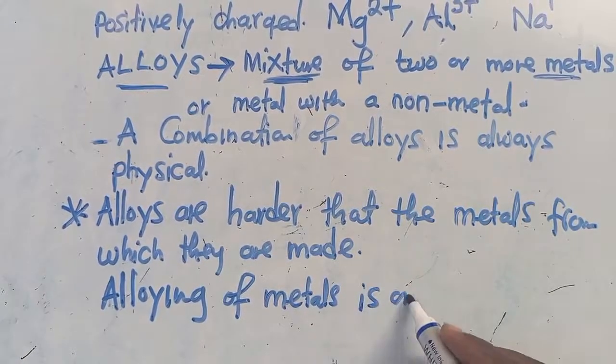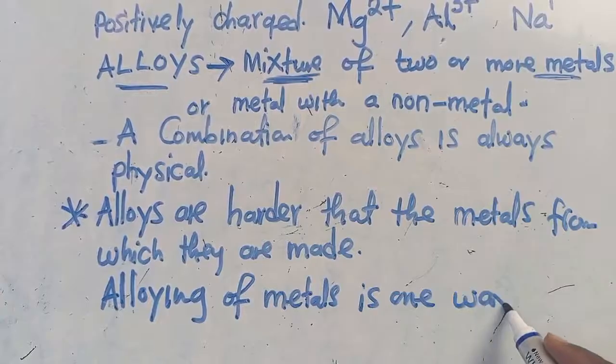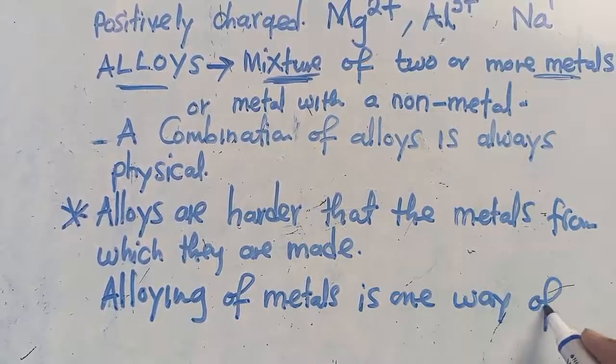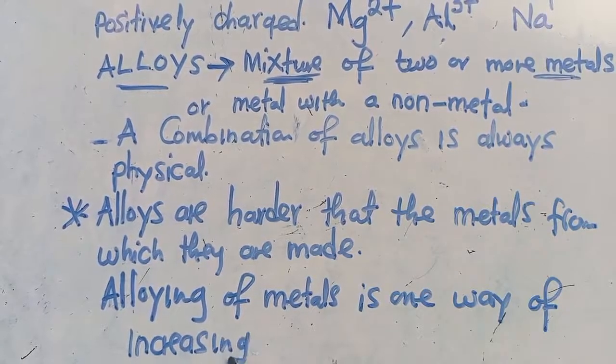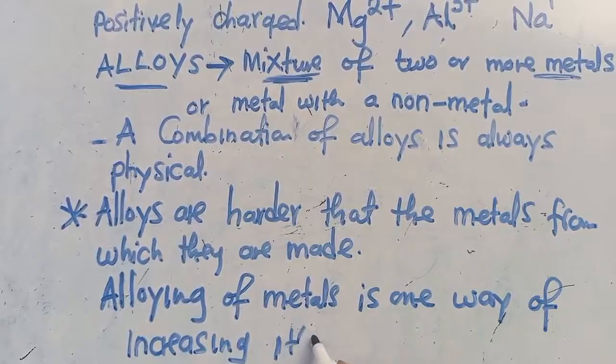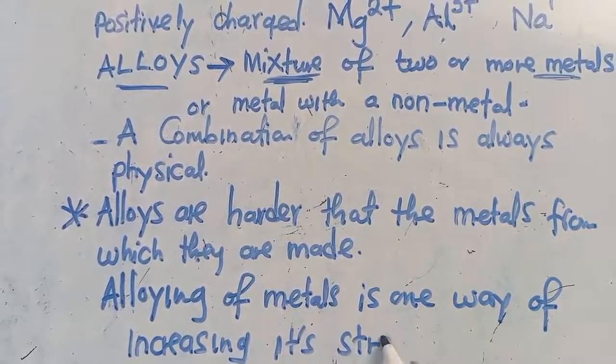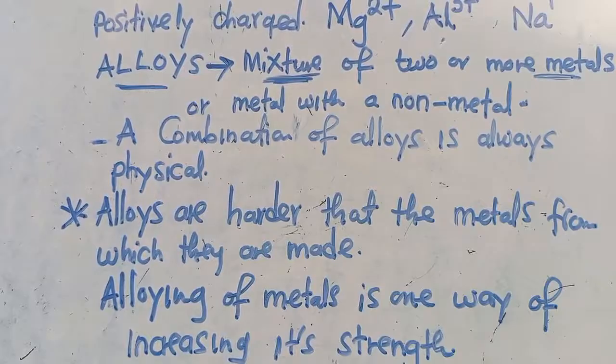Is one of the ways of increasing its strength. This is something that you have to understand. So whenever you combine two metals, or a metal with a non-metal, you form an alloy.